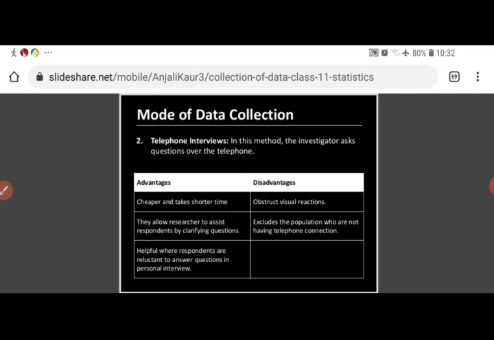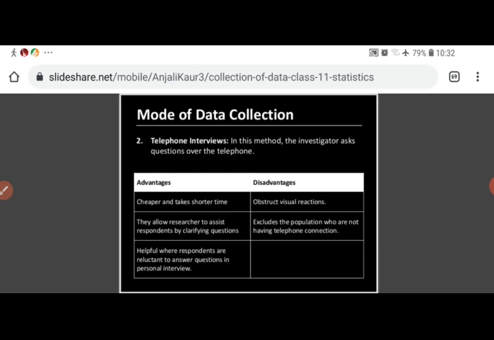Next, what are the disadvantages? Abstract visual reactions. We cannot see the reaction on putting a question. If we are putting a question, we cannot visualize their reactions. It may be possible that they are not feeling easy with that question, so it is not possible to visualize their reactions.